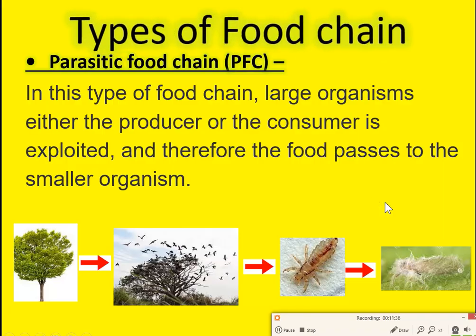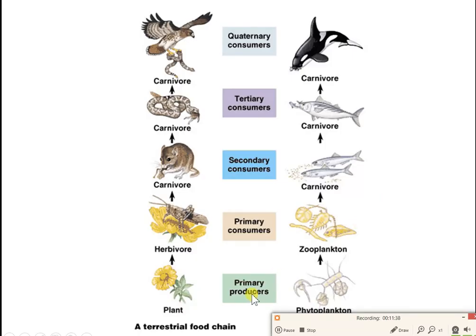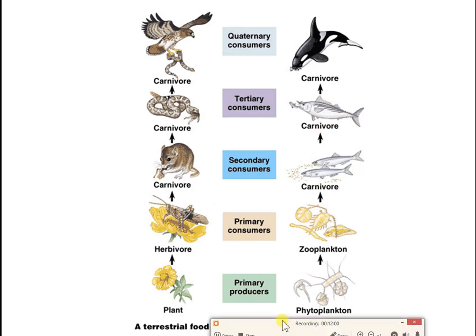Then next, here is one good example of the terrestrial food chain and the marine food chain. Plants, herbivores, carnivores and carnivores. This is the terrestrial one. In the ocean, that is the aquatic food chain, the phytoplankton, then zooplankton, then carnivores and carnivores. Last, human beings also eat these fishes.